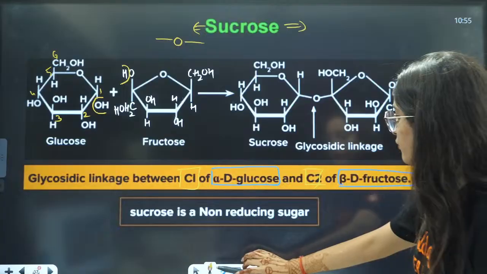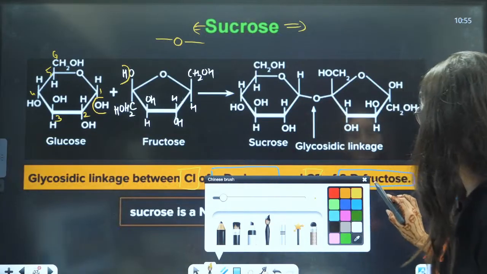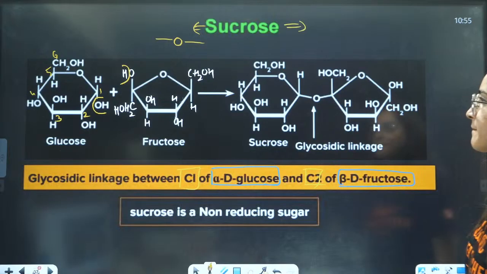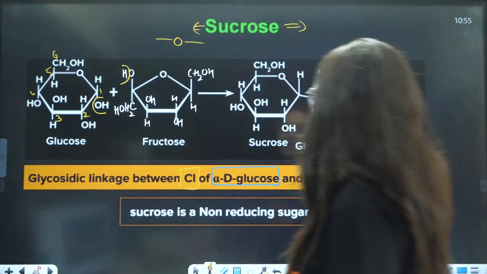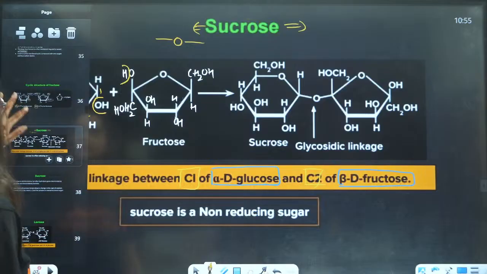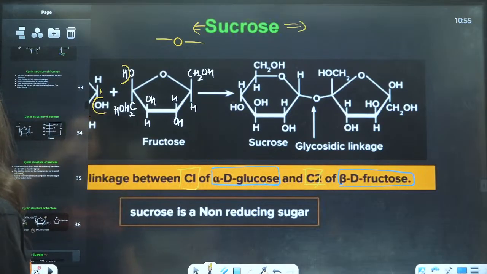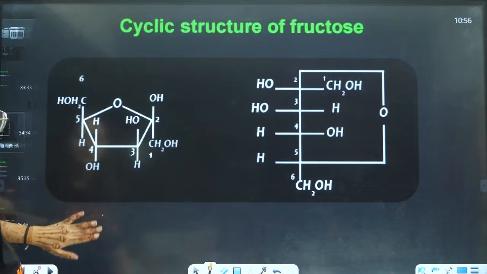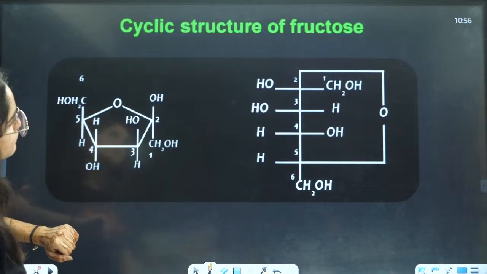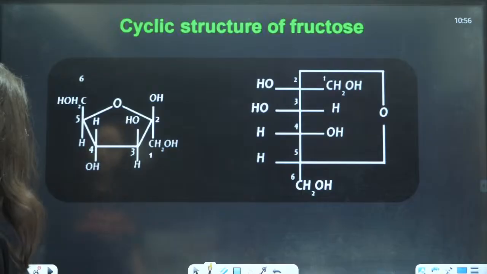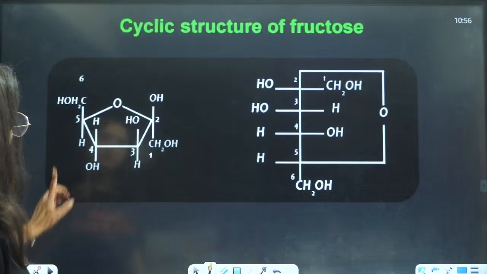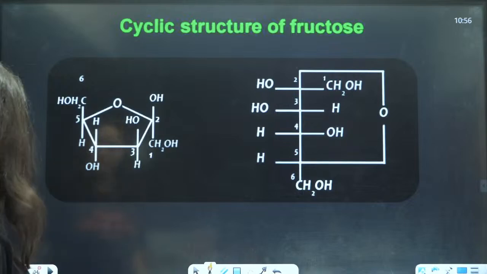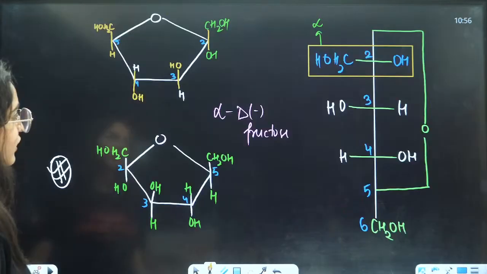That is why what we will write here, wait a minute. I feel that something they have written here is wrong. On the second position, the structure here is wrong.